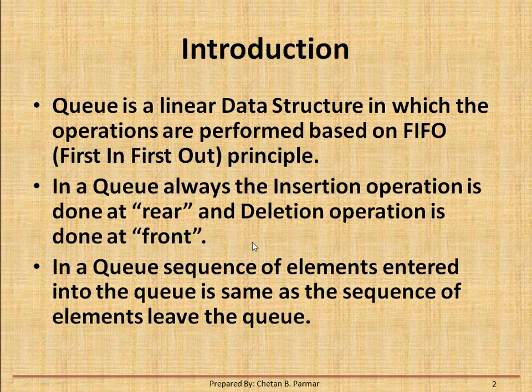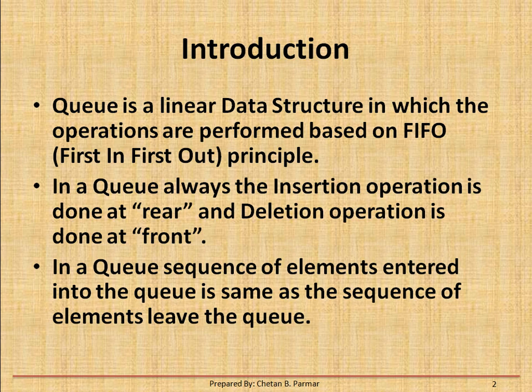I'm just giving a real-life example of a queue. For example, if I'm waiting for a bus at a bus stand, I have to stand in a queue. The first person who is already standing will get on the bus first. When my turn comes, I will reach the bus. This is the basic example of a queue. A second example is a multiplex: if you want to buy a movie ticket, you have to stand in a queue. This is again an example of a queue.